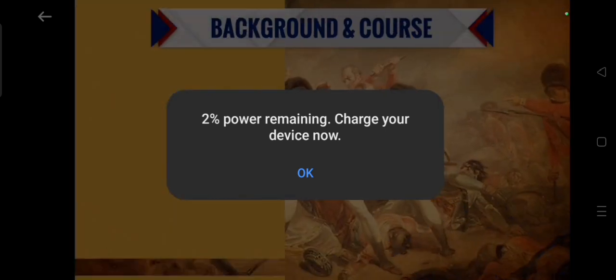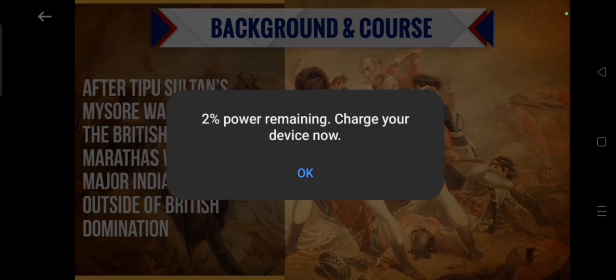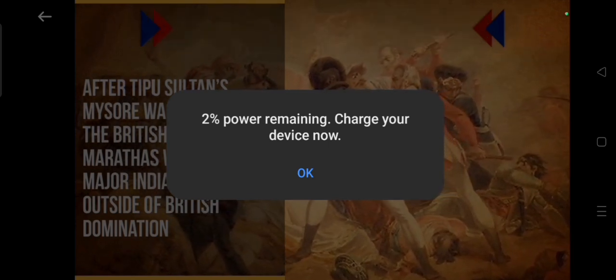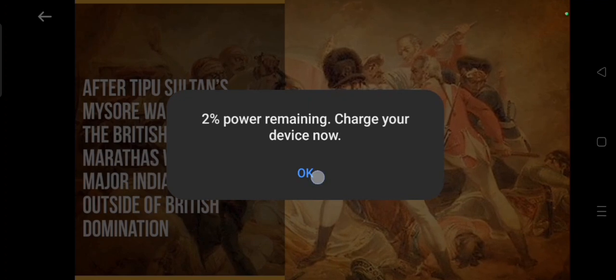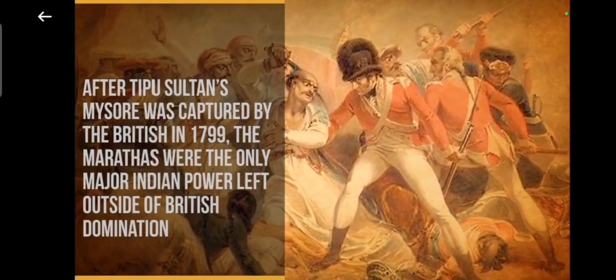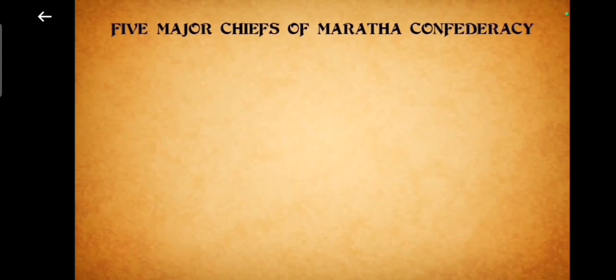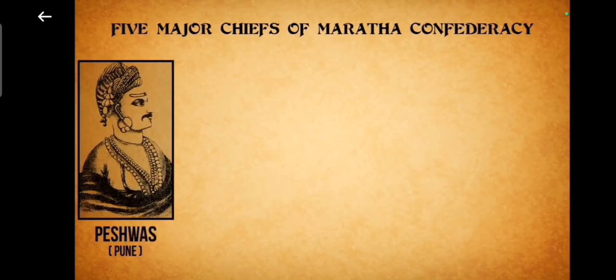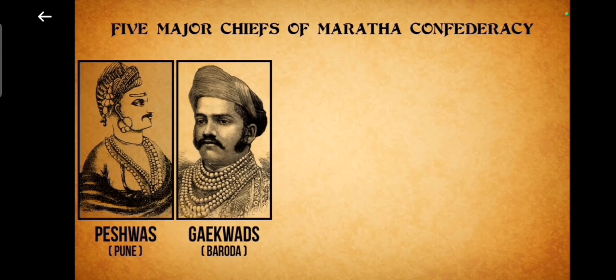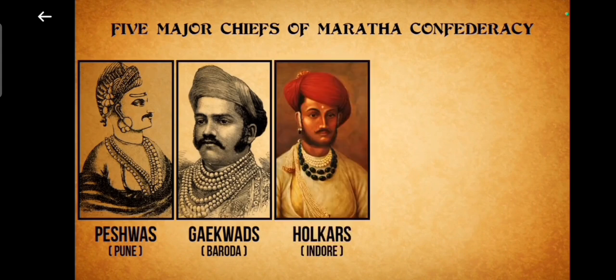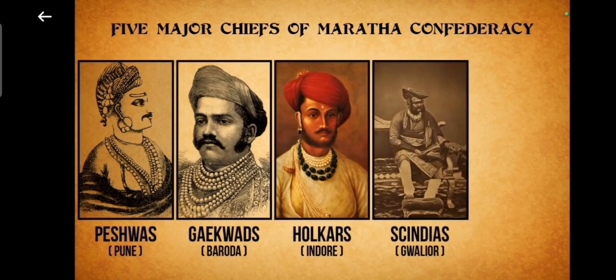After Tipu Sultan's Mysore was captured by the British in 1799, the Marathas were the only remaining major Indian power left outside British domination. At that time, the Maratha Confederacy consisted of five major chiefs: the Peshwas at Pune, the Gaikwads at Baroda, the Holkars at Indore, the Scindias at Gwalior, and the Bhosles at Nagpur. There was an internal power struggle among themselves.